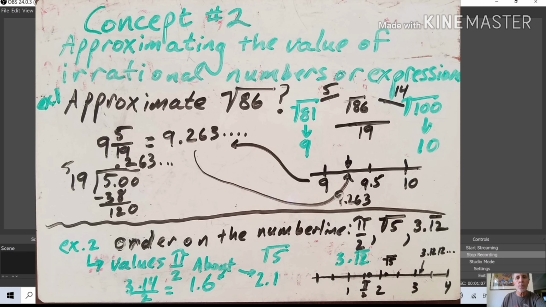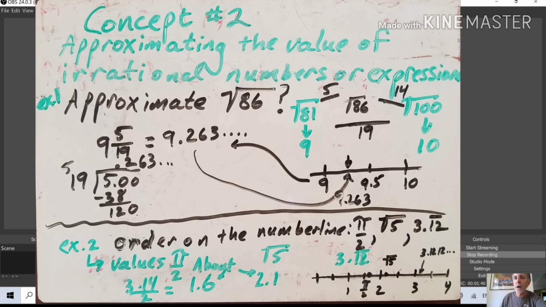Well, I know the square root of 81. What number times itself equals 81? That's 9. 81 is a perfect square, and the square root of 81 is 9. I also know that 100 is a perfect square. The square root of 100 is a perfect square, and so, what number times itself equals 100? That's 10. So the square root of 86 is between 9 and 10. It's between 9 and 10 on the number line, but I don't know exactly what it is.